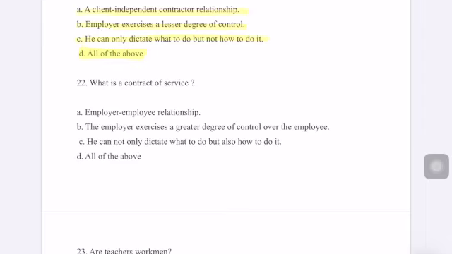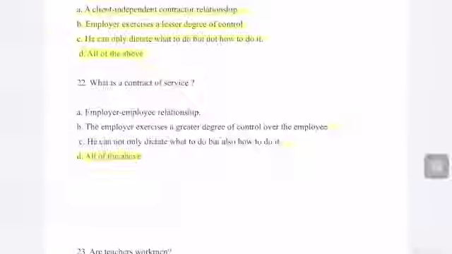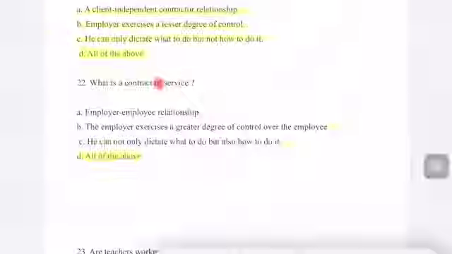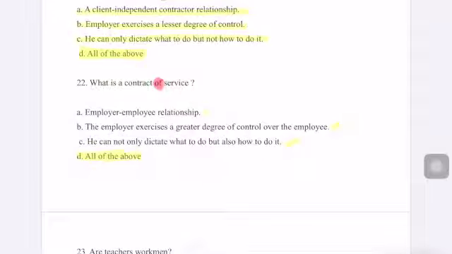Next question, what is a contract of service? In a contract of service, there is an employer-employee relationship. Secondly, the employer exercises a greater degree of control over the employee, and he can dictate not just what to do, but also how to do it. That was not the case in the previous one. So you can understand the difference between contract for services and contract of service. The keyword is for or of services. The answer in both the cases will be all of the above. So you can understand, make a definition and memorize it.